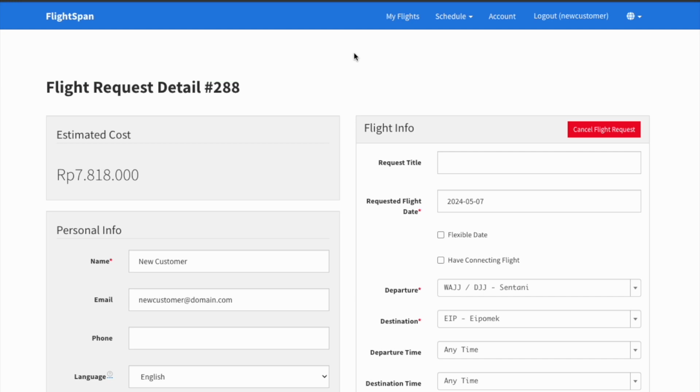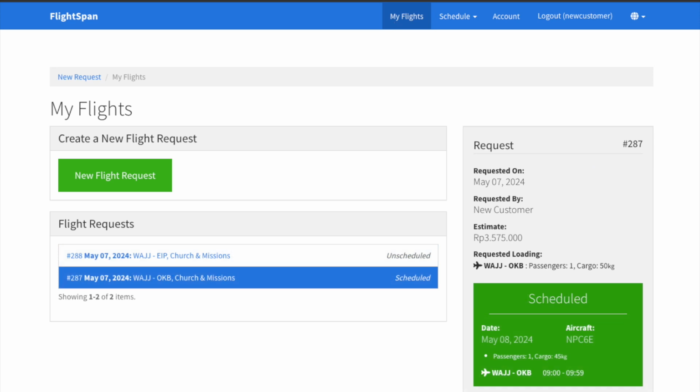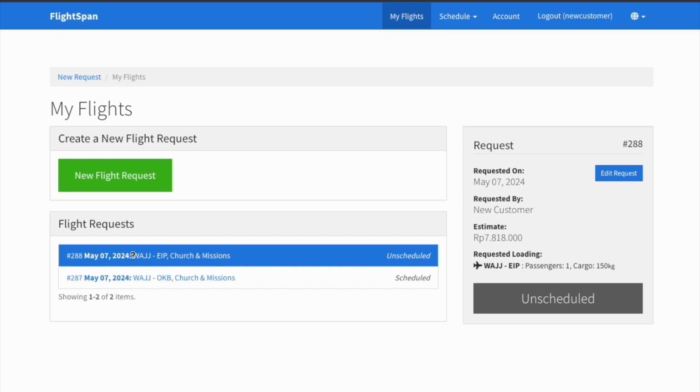If you click on My Flights on the header menu, you will see all of your flight requests. Once your flight is scheduled, your My Flights page will be updated with the details of your scheduled flight, and the request can no longer be edited. Any differences between what you requested and what was scheduled will be visible. If you have more than one flight request, highlight the desired request to see the details for that flight.